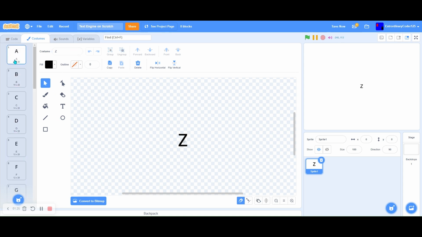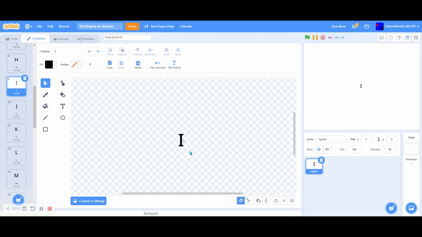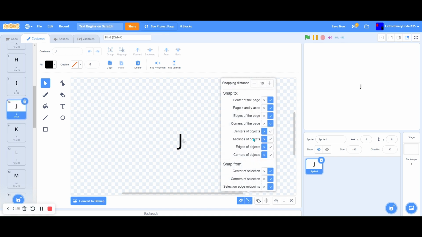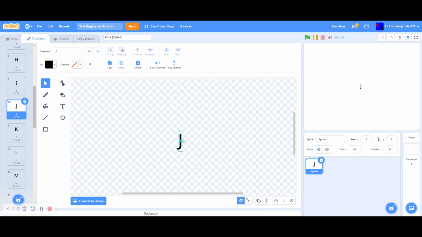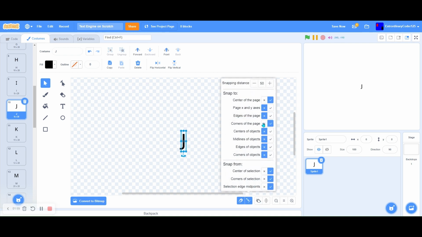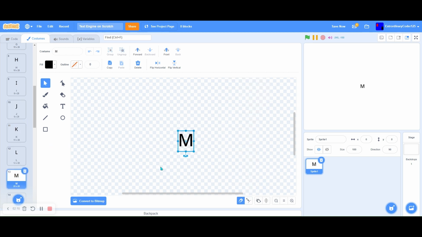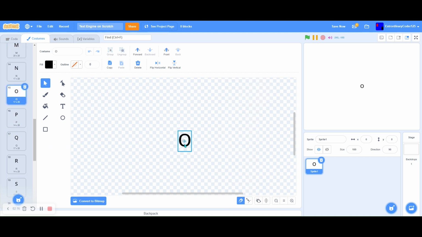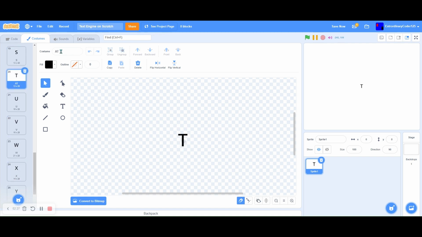Now I have to reposition them because, as you can see, they're kind of off. A and B and C are good, but everything from E and after is not really repositioned. Scratch add-ons will help me. Now I'll set the second distance to like 50. Just the center of the page for now, not from the center of the selection. There we go. Now I just drag it a little bit, in any direction. Oh, whoops.